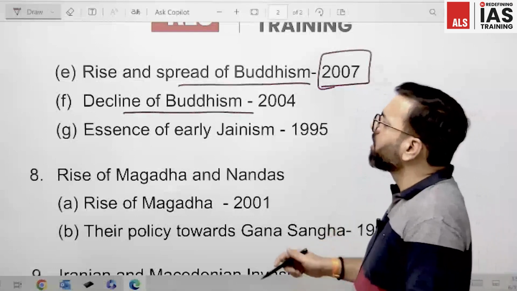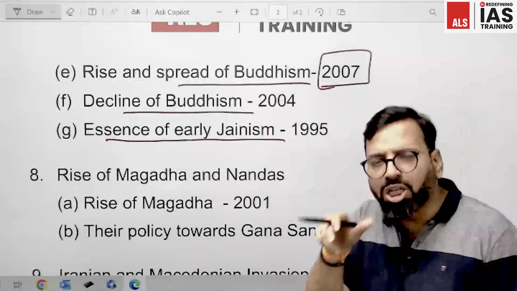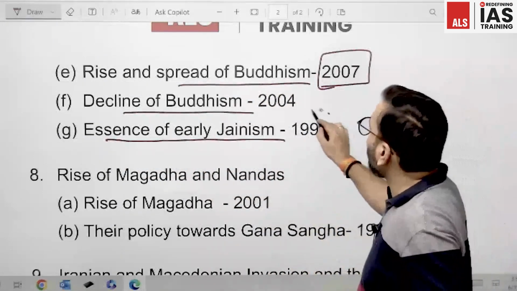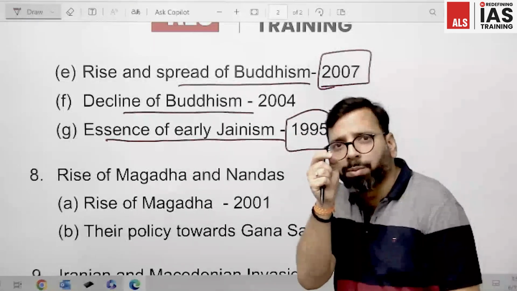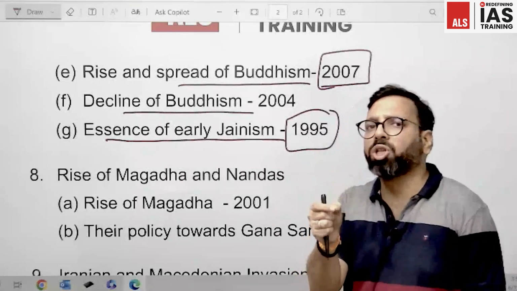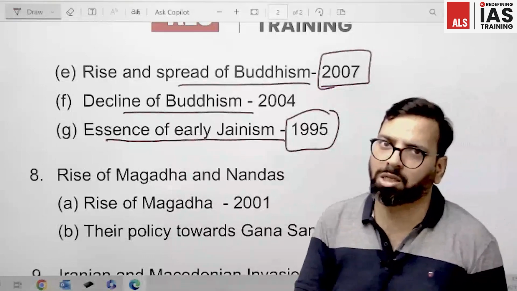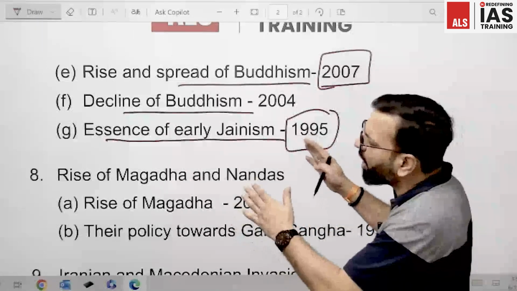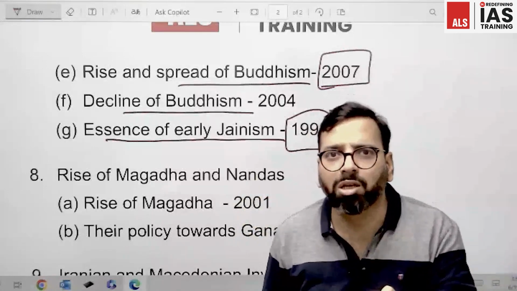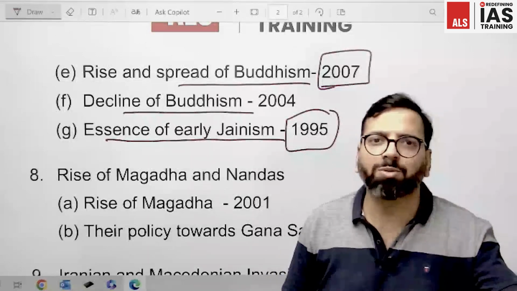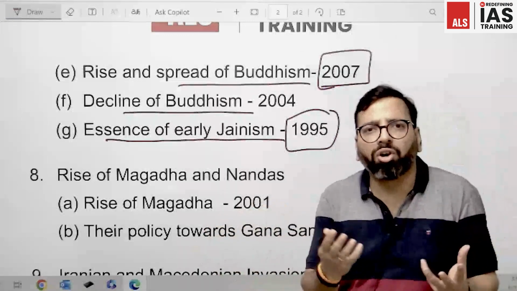And apart from this, we also need to see the essence of early Jainism, the teachings of early Jainism, which have been asked in 1990. So you can see this spread of Buddhism and Jainism is the most important topic from this chapter number 6, where we have tried to subdivide that topic into several sections: factors responsible, features, relation with Vedic tradition, all of that.